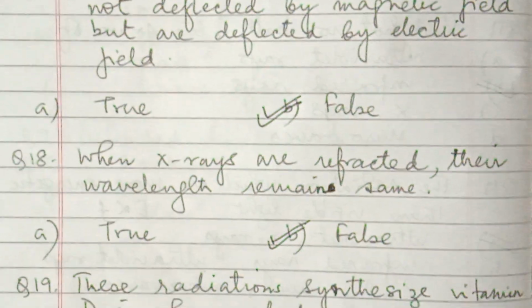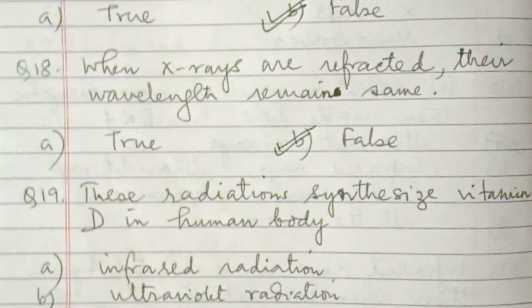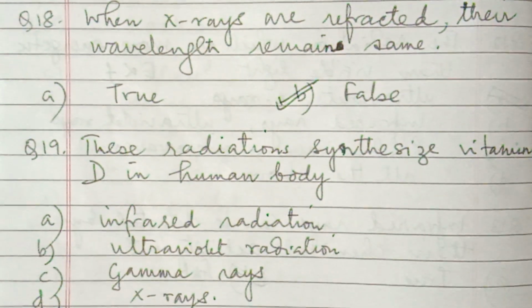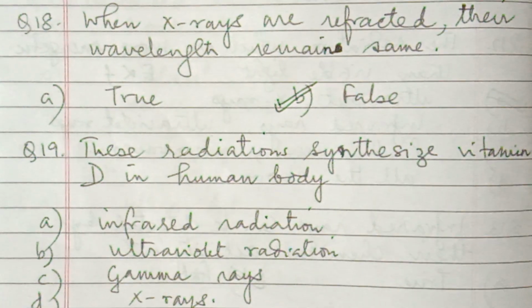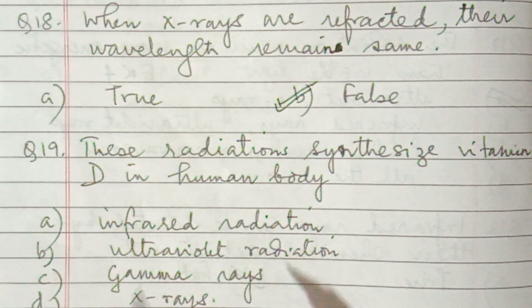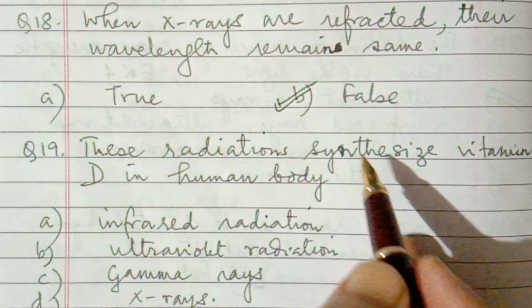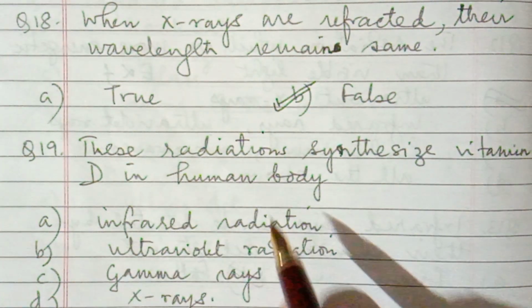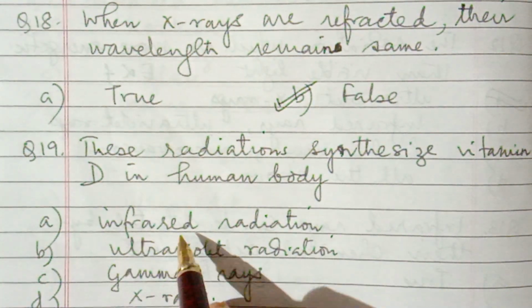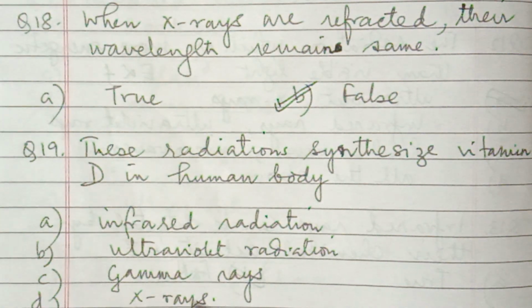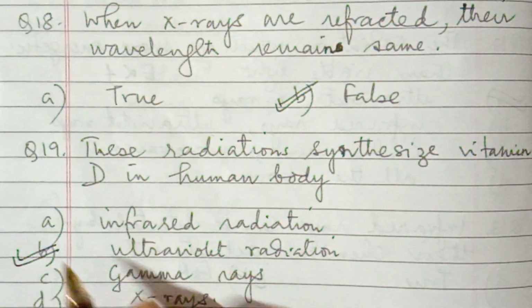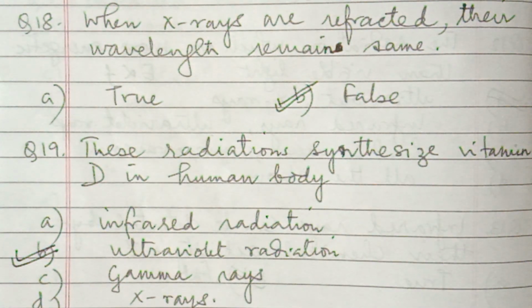Next question, number 19. These radiations synthesize vitamin D in human body: infrared, ultraviolet, gamma rays, X-rays. So the answer is ultraviolet radiation. Ultraviolet radiations help in synthesizing vitamin D.